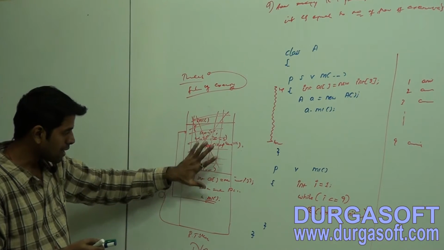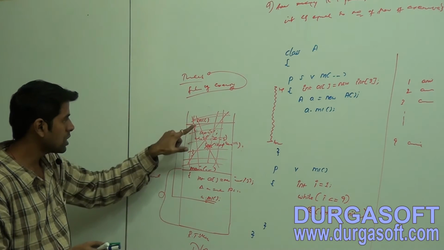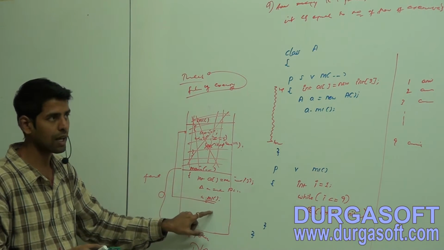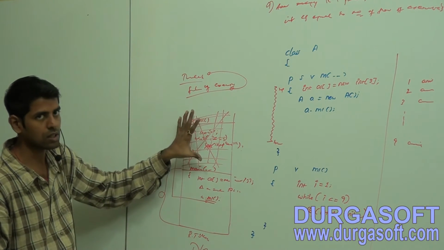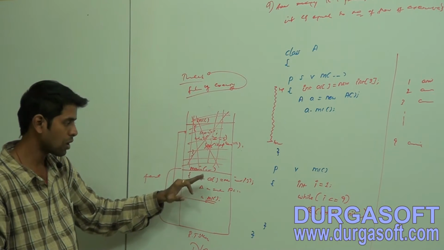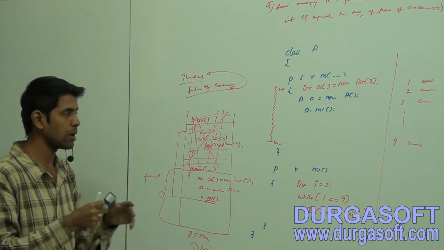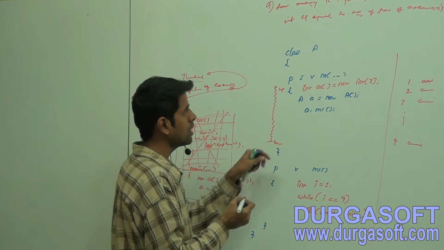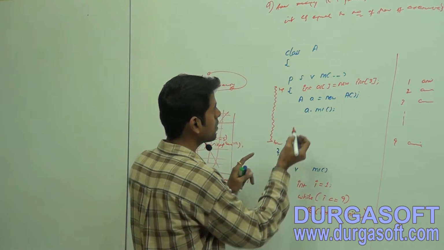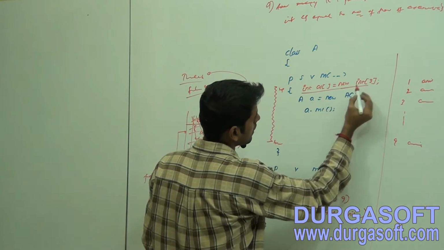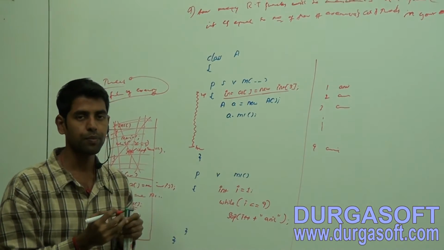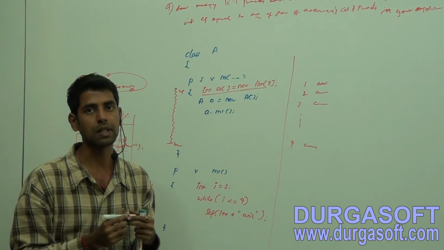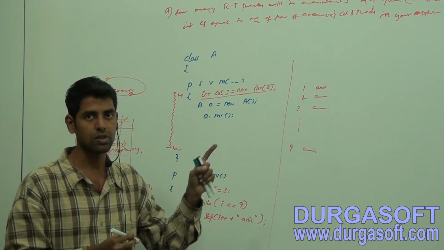Now from where has the control jumped to this method? From this line, a.m1. That's why this code is executing. After executing that code, control will come here. Now observe, because of this code, what is the memory representation by our JVM?